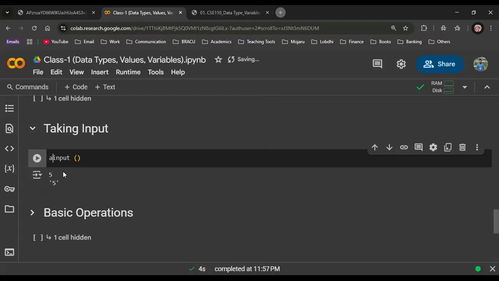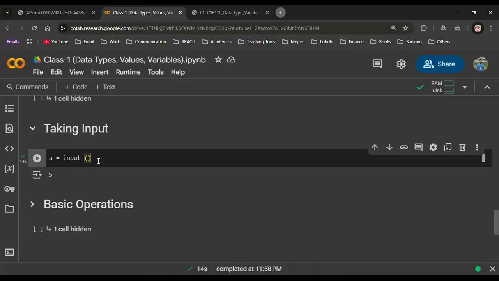We can check it. Let's try to understand. I have named a variable A, and inside this A, something will be input by the user, right? This line of code means this: something will be input by the user, and that will be stored inside the variable what? A. You got it? Yes. Can you repeat? My internet was bugging. Okay.